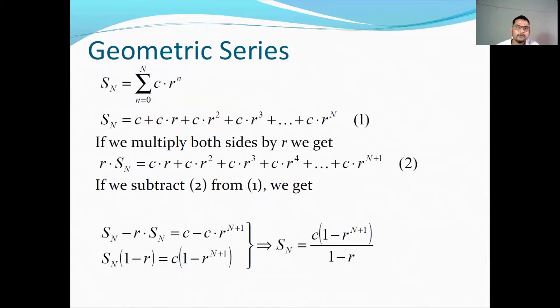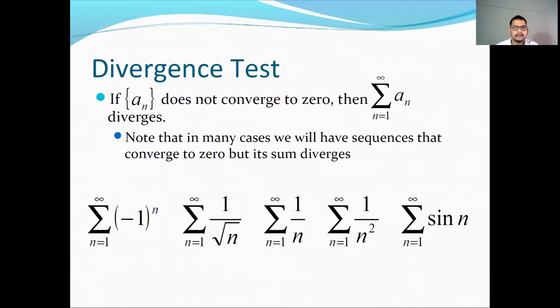So with the help of the P series, we have these examples. This is also a P series with p equal to 1, and I had mentioned that if p is equal to 1, then the series is divergent. So this series is divergent, but the limit tends to 0.